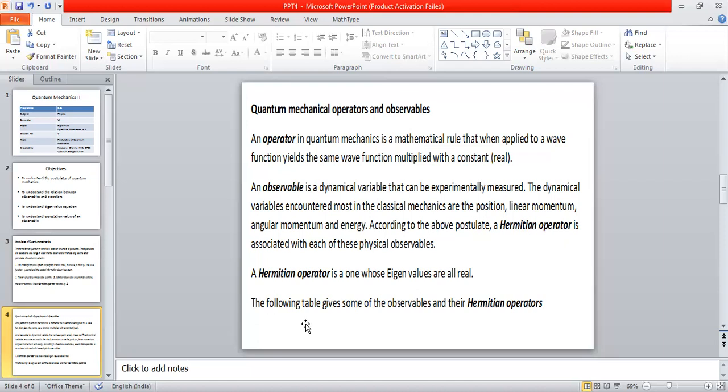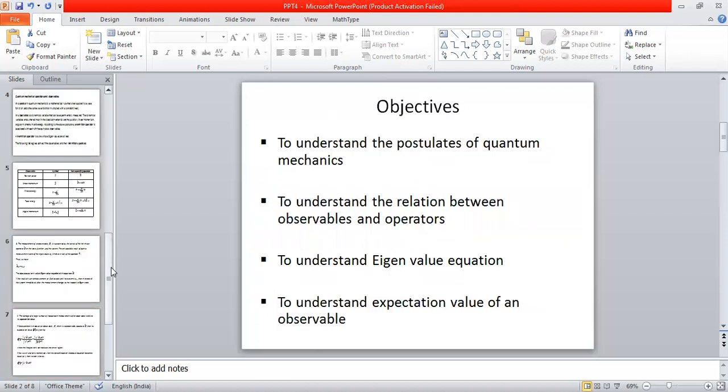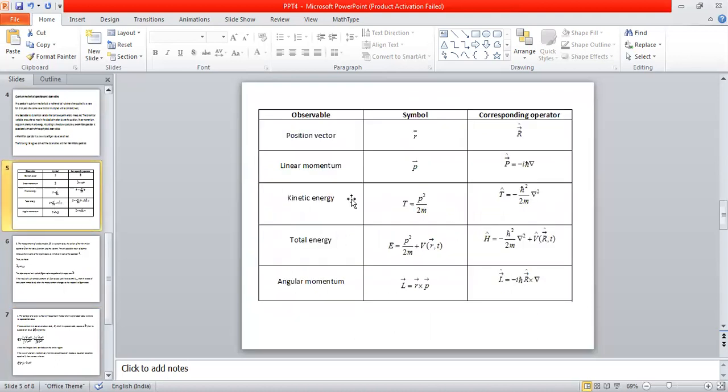Okay, so here I have mentioned some of the physical observables and their Hermitian operators. I have given a table here. As per this table, I have tried to mention some of the physical observables and their Hermitian operator representatives. The first one is the position. The first observable is the position vector in the three-dimensional case.